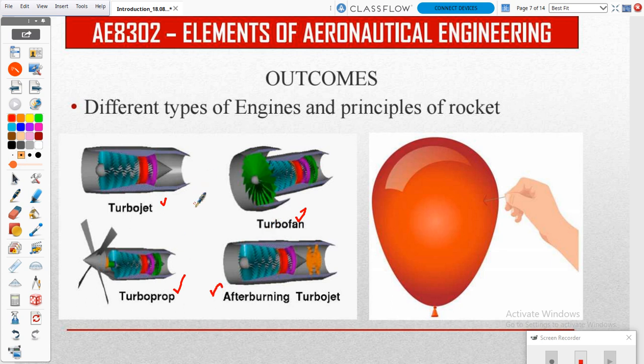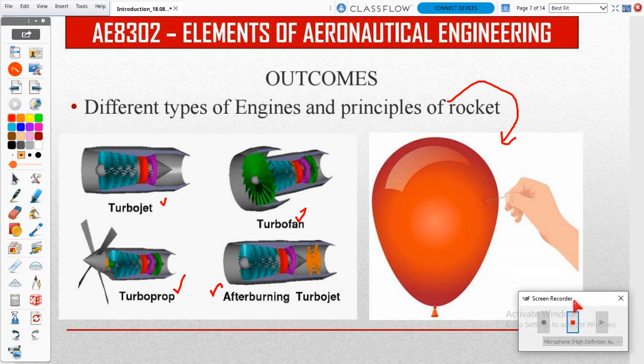We can learn briefly in our subject. And last one will be the principle of rocket, so how it will carry a satellite to our orbit. So that principle also you can learn from this subject. So this is the aim of our subject.